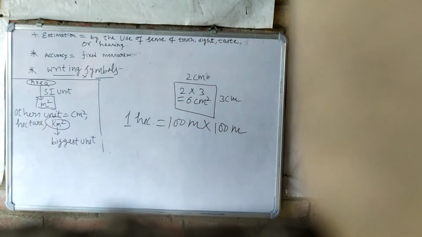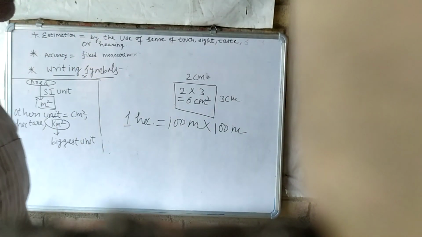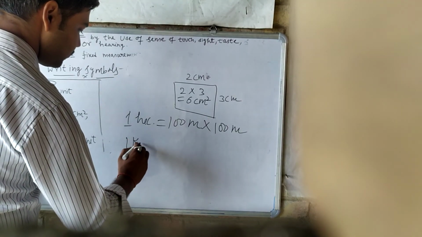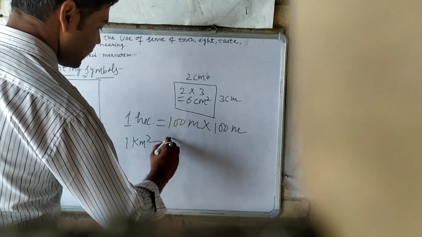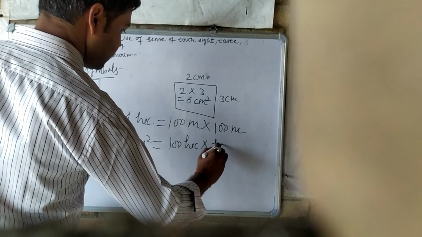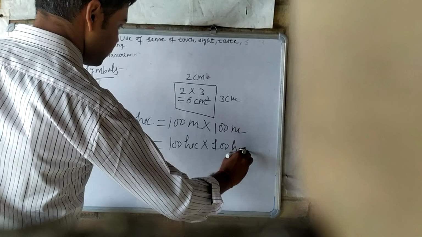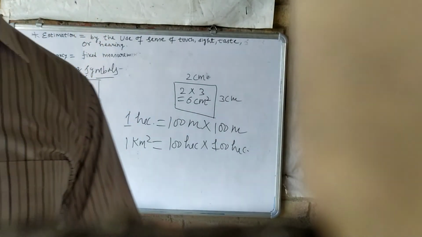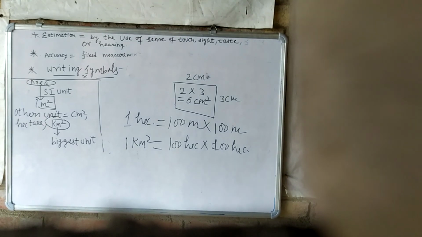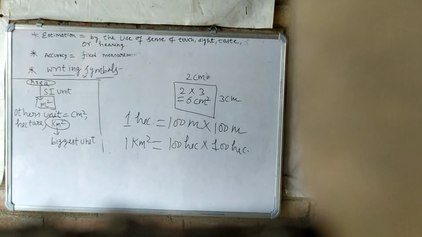Understand? 1 hectare will always be equal to 100 meter into 100 meter, and 1 kilometer square will be equal to 100 hectares into 100 hectares. Understand? So all these things we have studied here. After this we will see what we have to take next.